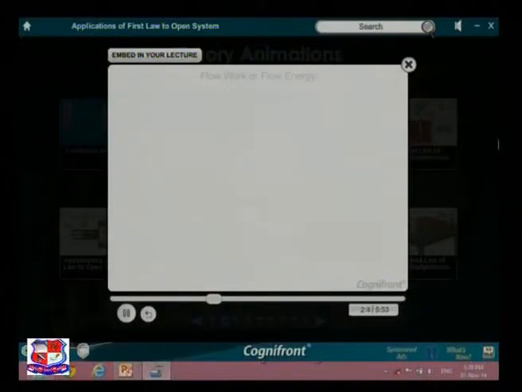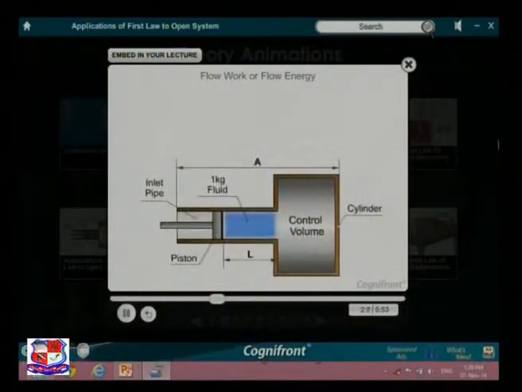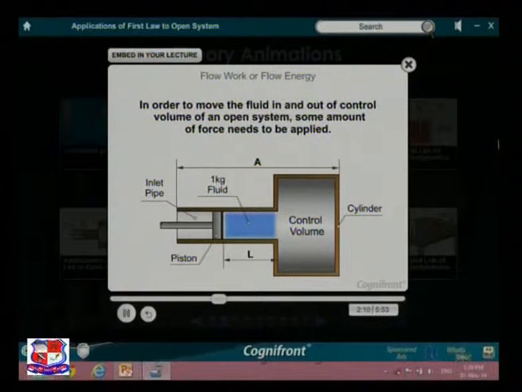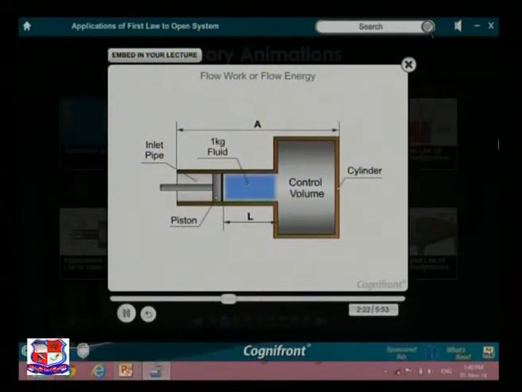Now let us study what is flow work or flow energy. In order to move the fluid in and out of the control volume of an open system, some amount of force needs to be applied. Let us derive the expression for work required to move the fluid of 1 kg in a control volume.